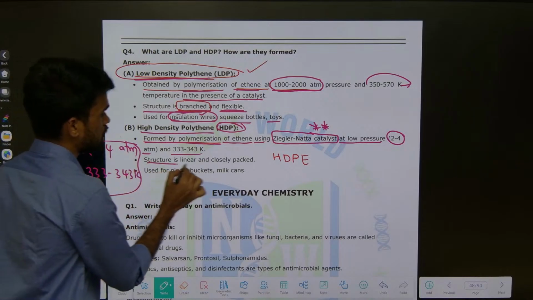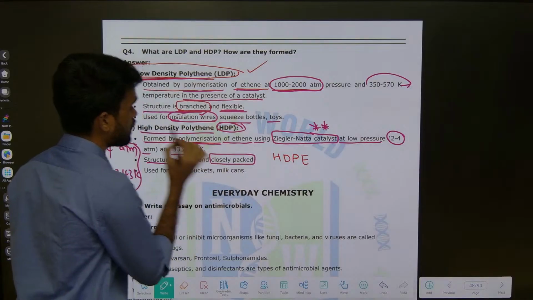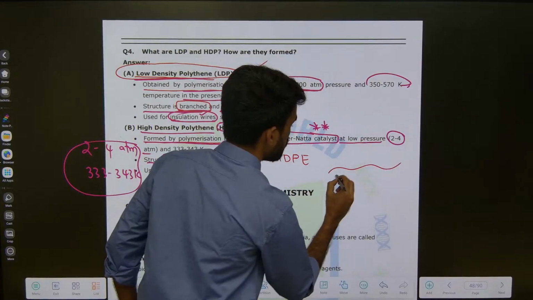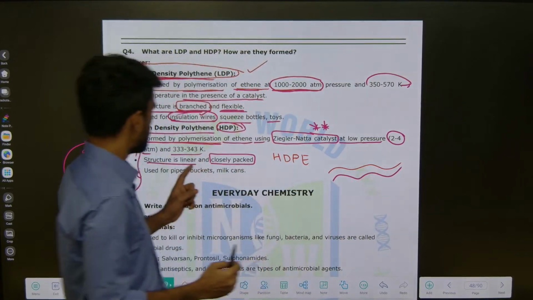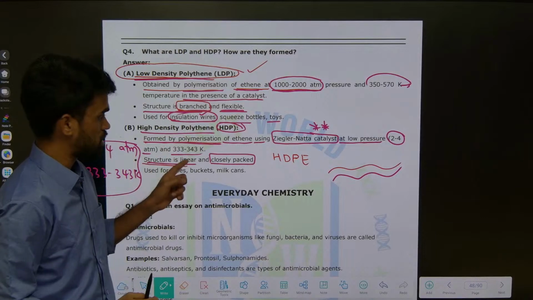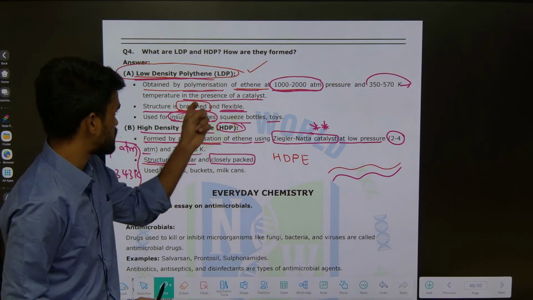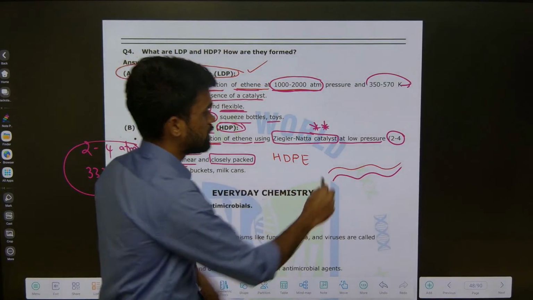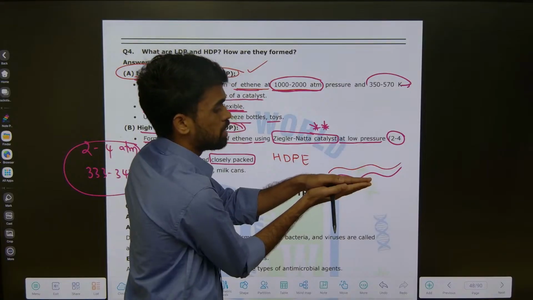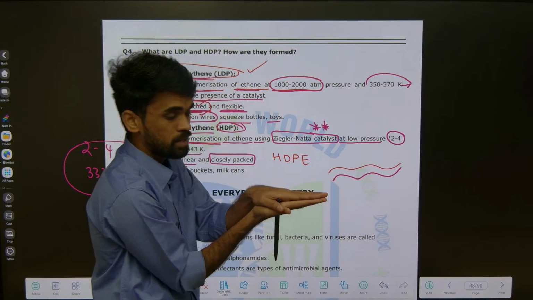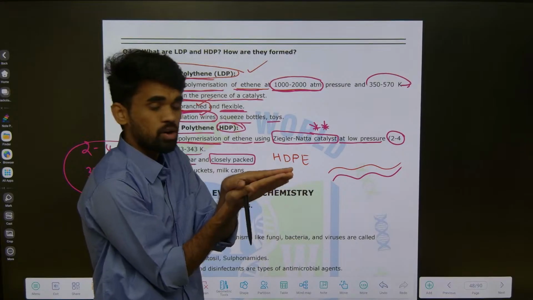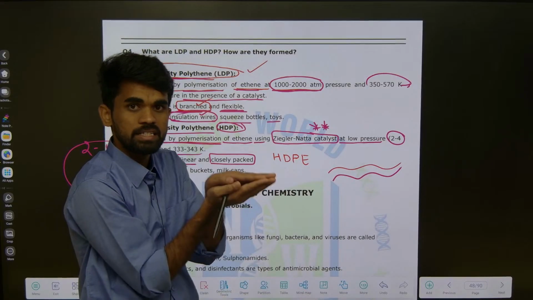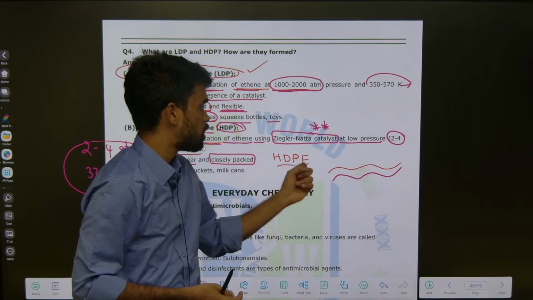Okay, the structure is linear and closely packed. How is it packed? Very closely. It is linear, so it's like chains only, like this. See, it's linear. There are no branches here. They specifically mention branches in the other case. So since there are no branches, these chains will become closer to each other. Therefore, they will be packed very closely. When packed very closely, they occupy low volume and have more density. Low volume means high density, right? That's why we call them high density polymers.